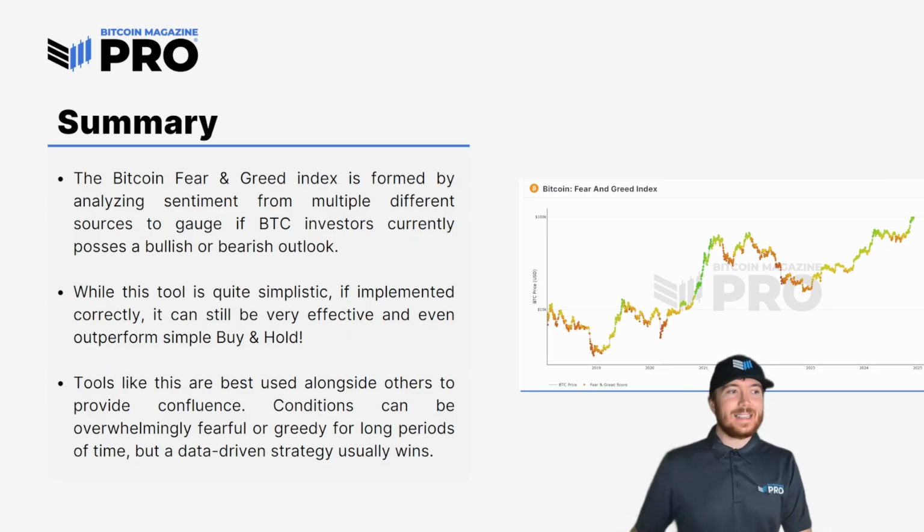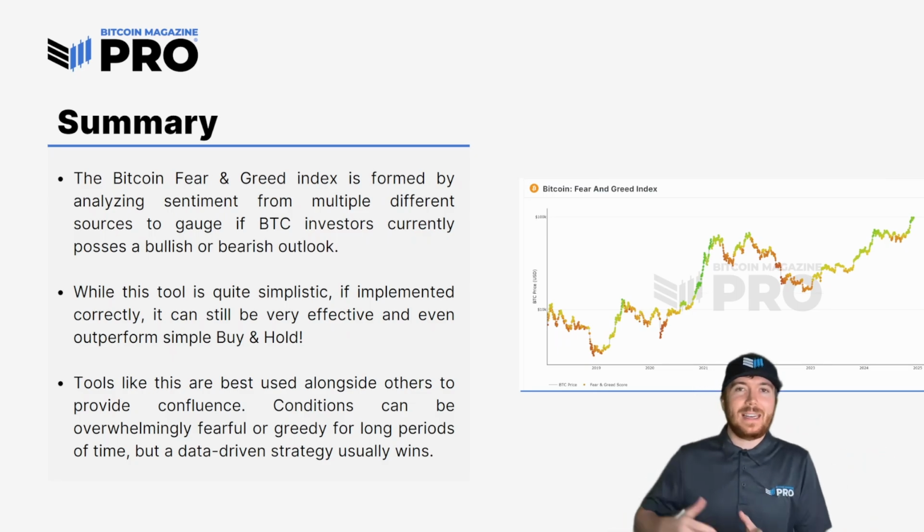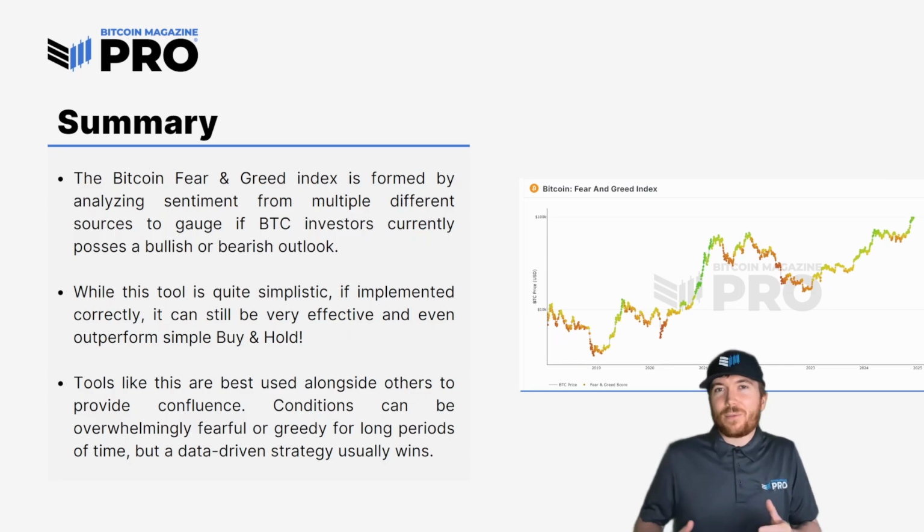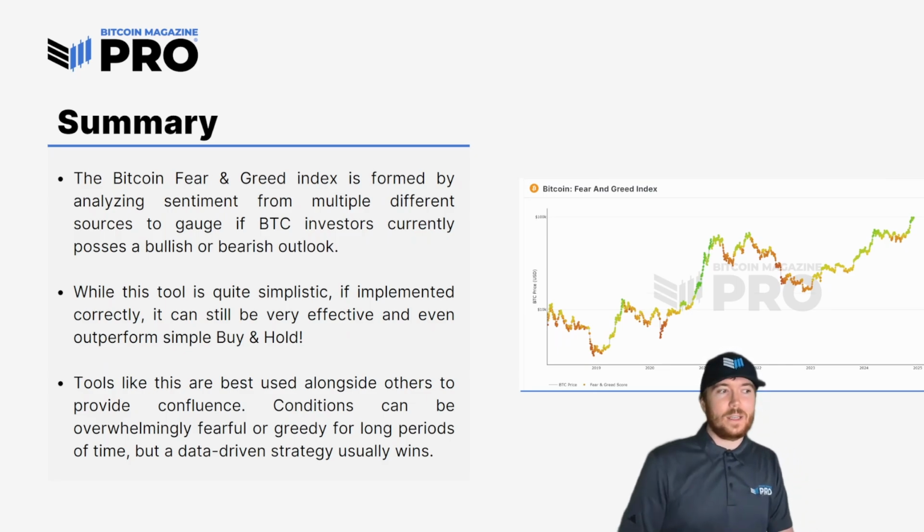And tools like this, like I said, are best used alongside others to provide confluence. Basically, if one tool is bullish and then another's bullish and then another's bullish, it kind of reiterates and reaffirms that bullish factor. As soon as we start getting mixed signals, like if we're incredibly greedy and alongside hitting resistance on other metrics, then that really solidifies that maybe a pullback is overdue.